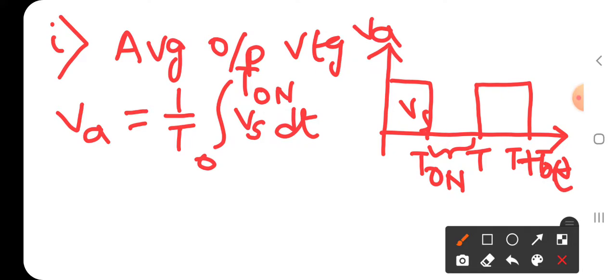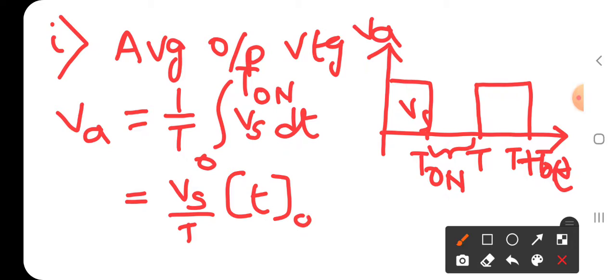Here we know that Vs is constant irrespective of the time. So Va is Vs by T into T, with limits 0 to T on.